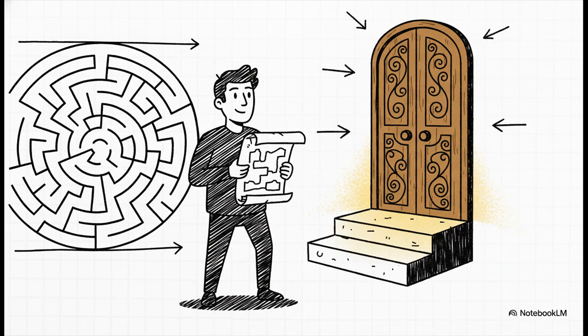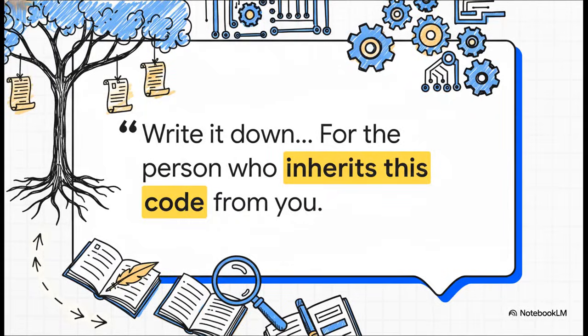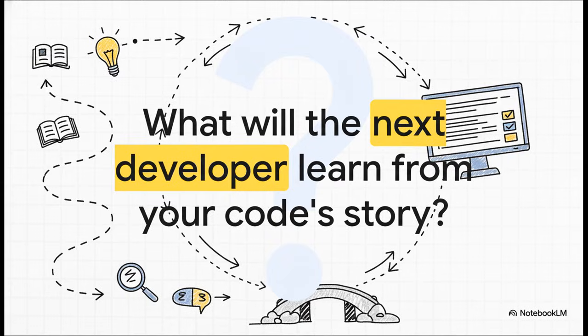So you've built your mental model, you feel confident. What's the very last thing you need to do? Be a good ancestor. Document everything you learn for the next developer who comes along. Which leaves us with one last thought. How are you going to make their journey easier than yours was?